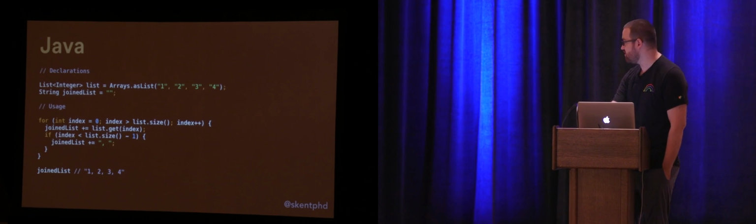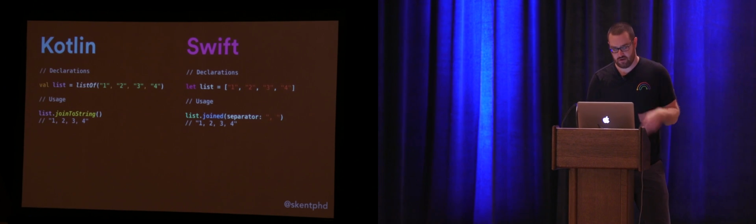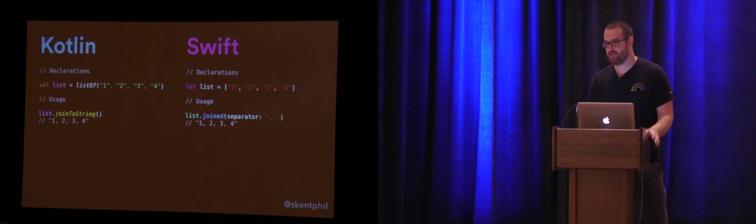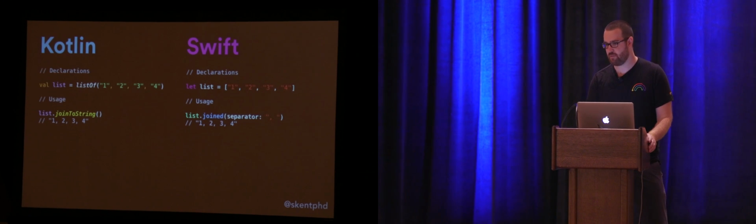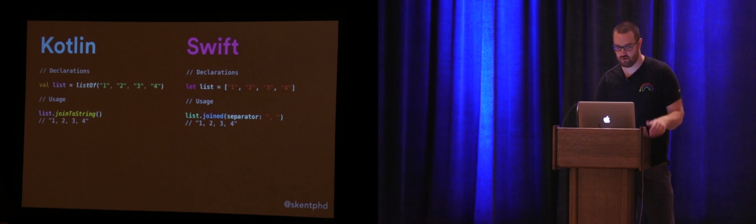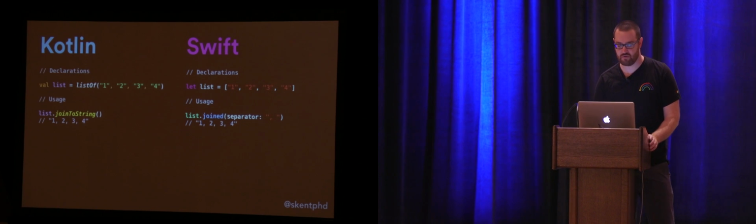It's also not super easy to update this if I need to apply more operations later. So both standard libraries in Kotlin and Swift recognize that this is a common thing that we need to do and provide utility methods for doing it. And as far as I know, and this is certainly true in Kotlin and probably true in Swift, this is an example of extensions being used to complete the standard library and provide us with a more useful, more practical standard library. So in both cases here, this code completely replaces everything I had to write on the previous slide.